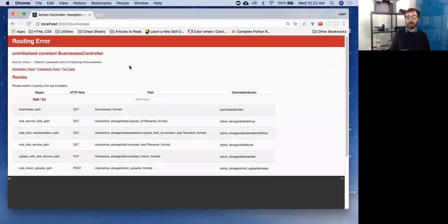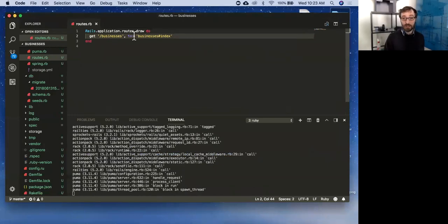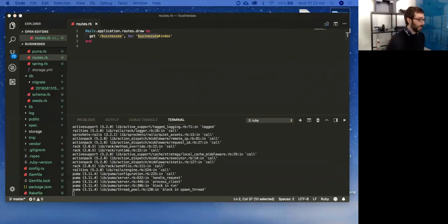But here is an error page that you're going to get used to seeing. We were starting to get some pretty helpful errors from Sinatra, which was throwing a whole page up telling us this is the route you might be missing or this is the view you might be missing. Rails is similar. Right now it's saying uninitialized constant BusinessController. The reason is it's hitting this route and knows it needs to go to the businesses controller and run the index action. Well, we haven't created a businesses controller yet, so it doesn't know where to go. So our routes are directing our development, and our errors are telling us what to do. Cool? So let's make a businesses controller.